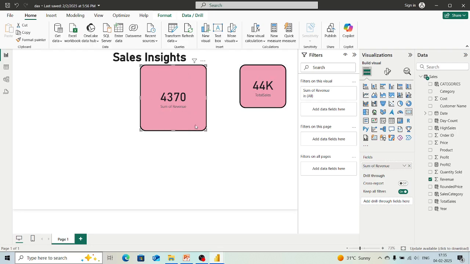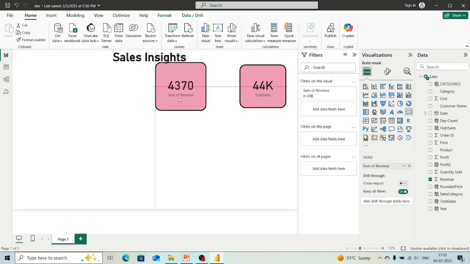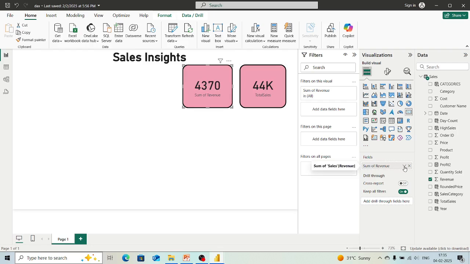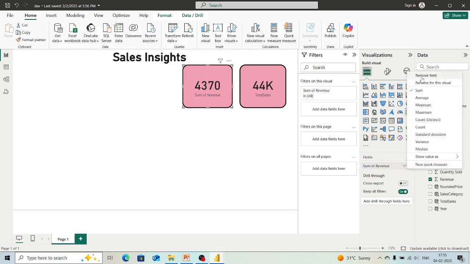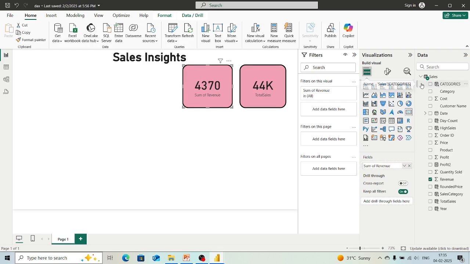Now we just have to resize this according to our first card, and then change the name of that card. So now that is looking good, right? What I will do is change the name also. We can rename this visual. From here also we have the option, like it is sum of revenue. We can give this as total revenue, right?